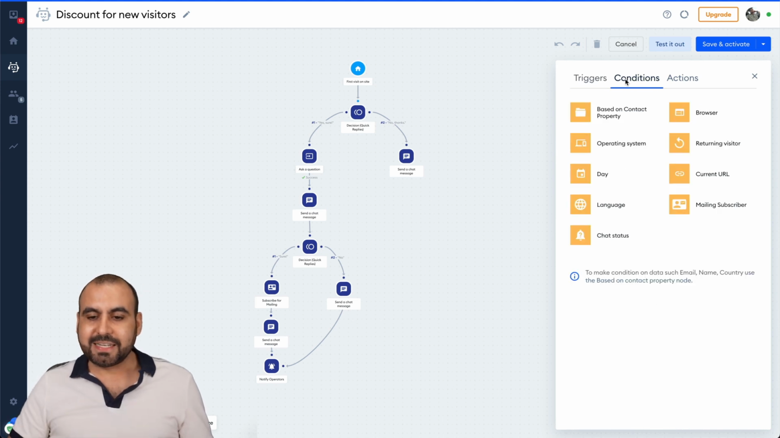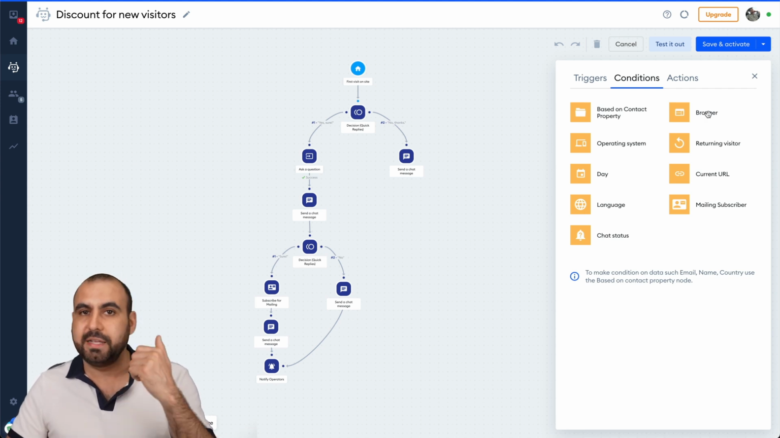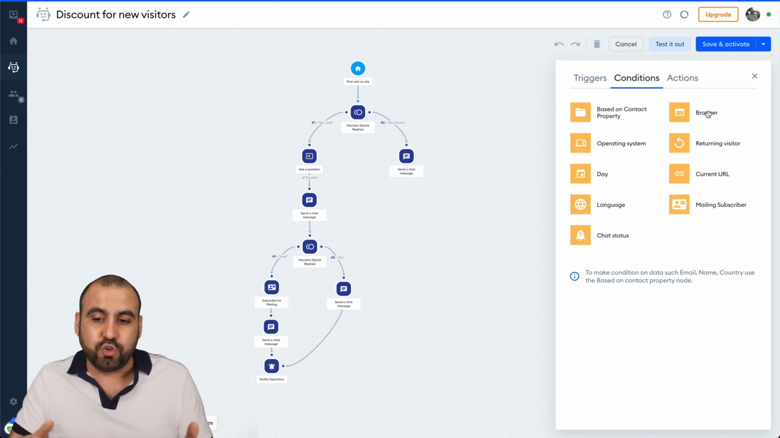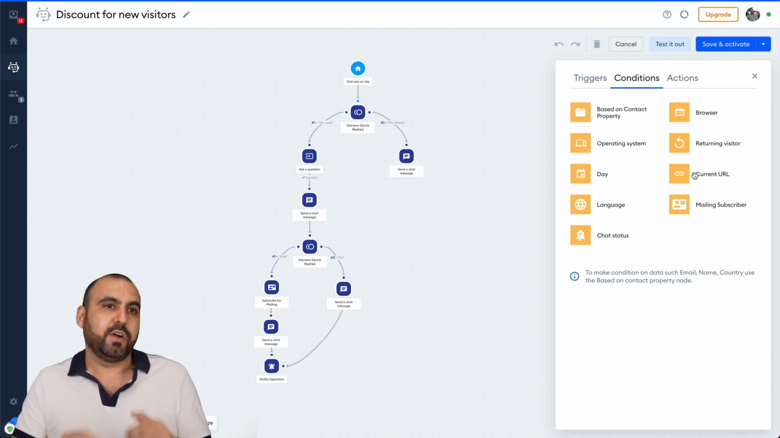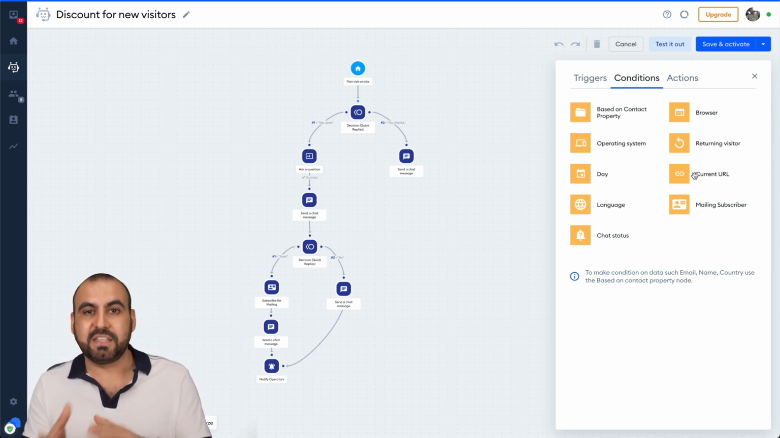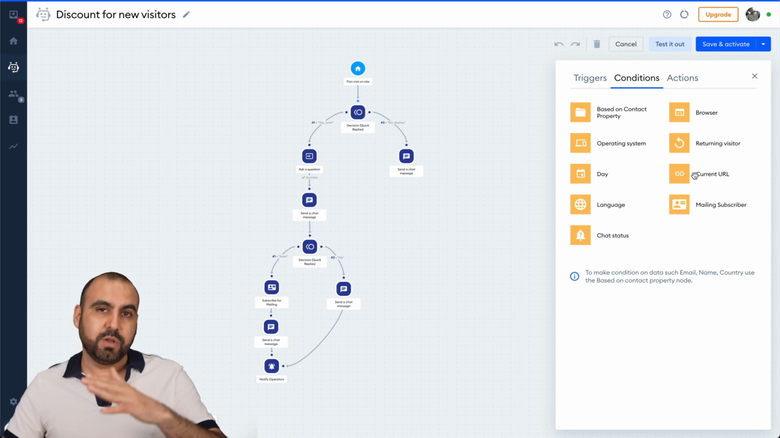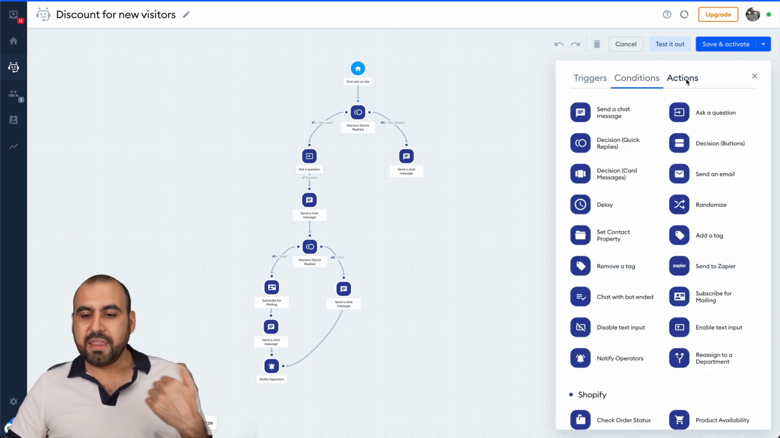Next thing we have is conditions. So based on the contact property, based on the browser. So maybe, you know what, if the browser is Chrome, if it's Safari, etc. If Safari, it's on Mac, then you might trigger something else to do with the bot. If the operating system is different, returning visitor, current URL. So for example, if the current URL is for a certain product or a certain place of your page, you could do something with the bot that's different, and it doesn't have to be the same as it would with other types of sections, okay? Then you have languages, if you want to change the language, mailing subscribers, chat status, and then we have actions also.